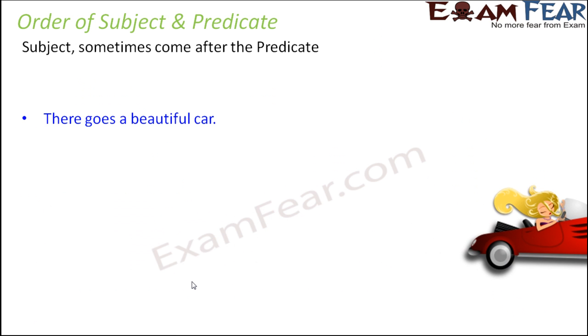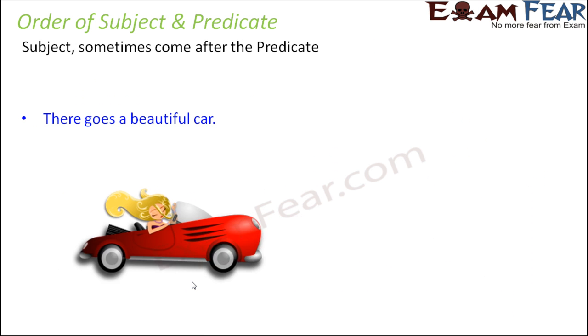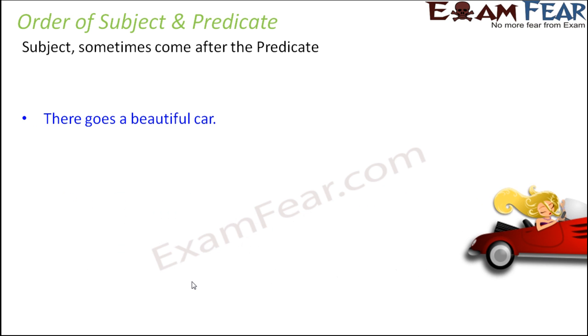Now let us take one more example. There goes a beautiful car. In this case, what is the sentence all about? First of all, find the verb. The verb here is goes. So what goes? A beautiful car. So in this case, a beautiful car is the subject. Here also, if you see, the order is interchanged. The predicate is coming first and then comes the subject. Right?